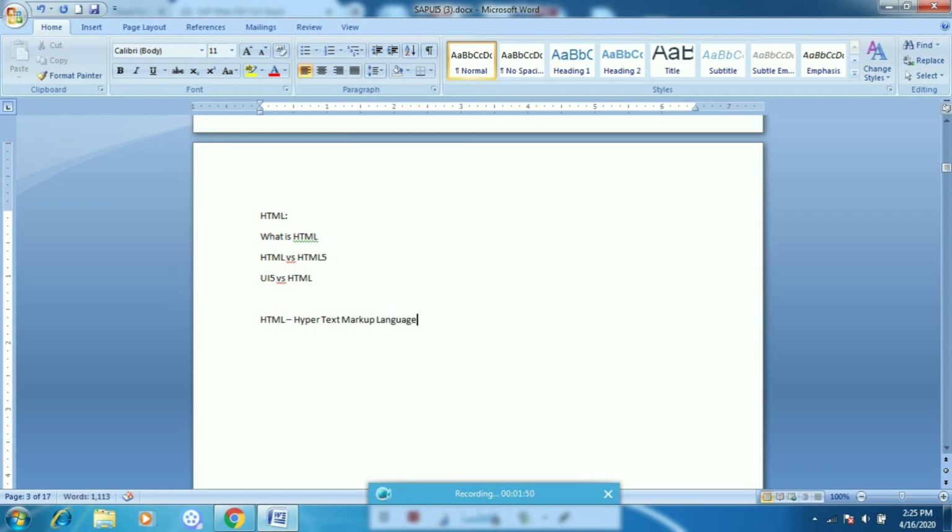As you can see, it is a markup language, so it is not a programming language like C, Java, ABAP. There is a very big difference between markup language and programming language. The difference is that in programming languages we can write processing logic, but in markup language we cannot write any processing logic. So this is the basic difference between HTML and other languages. Also, one more thing, HTML is a declarative language in nature. This means whatever we write in HTML is what we get.